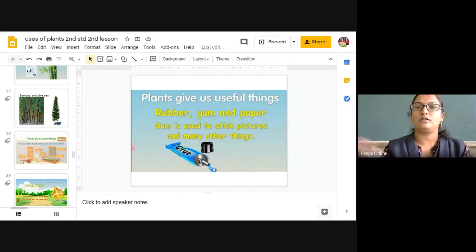What will they do? They will prepare buff sheets from the used papers, buff sheets for doing rough work. You can get buff books in your bookstores. They are prepared by using already used papers. That's how you can recycle paper. You can avoid cutting more and more trees. Being responsible citizens, all of us have to follow these things to save the trees.